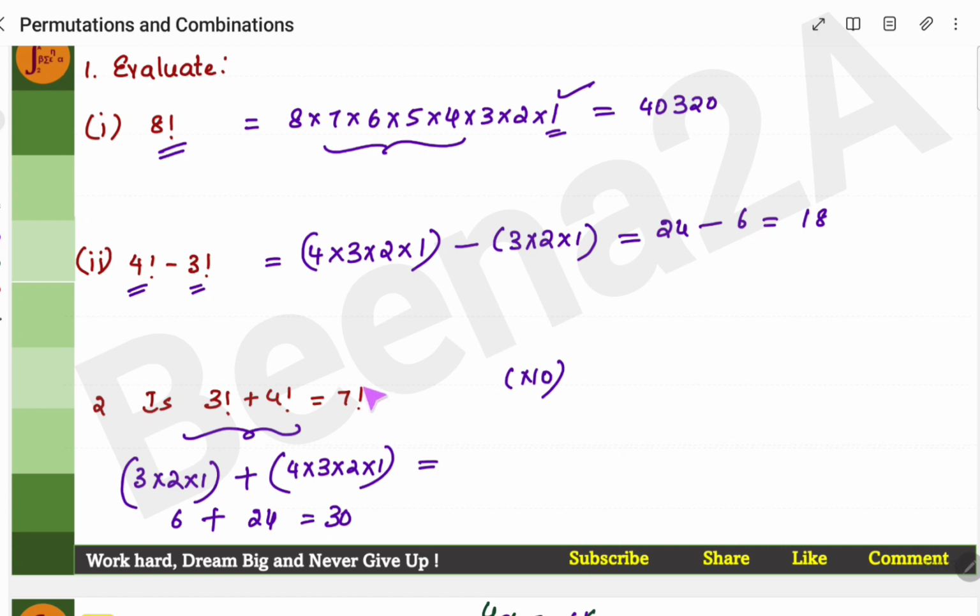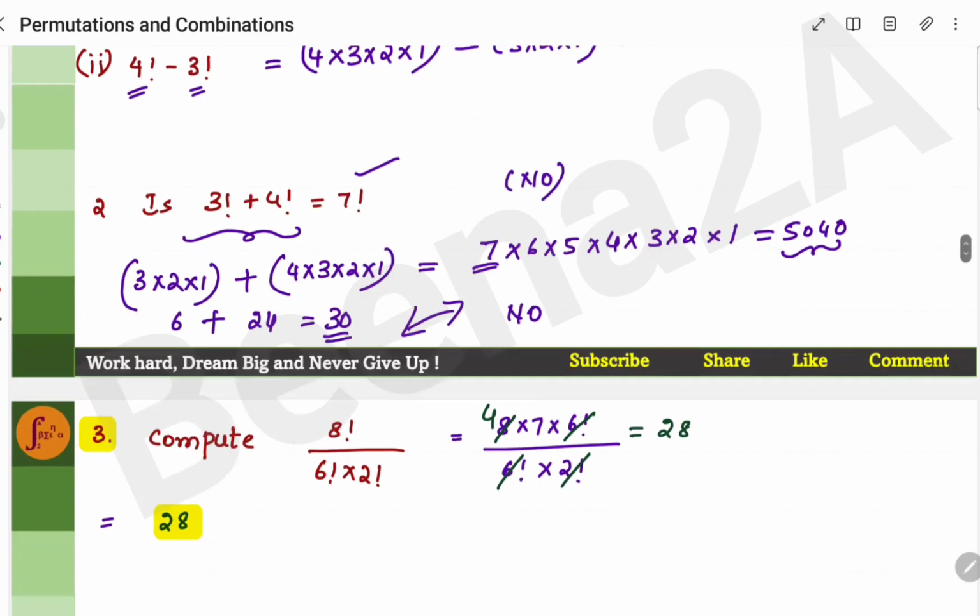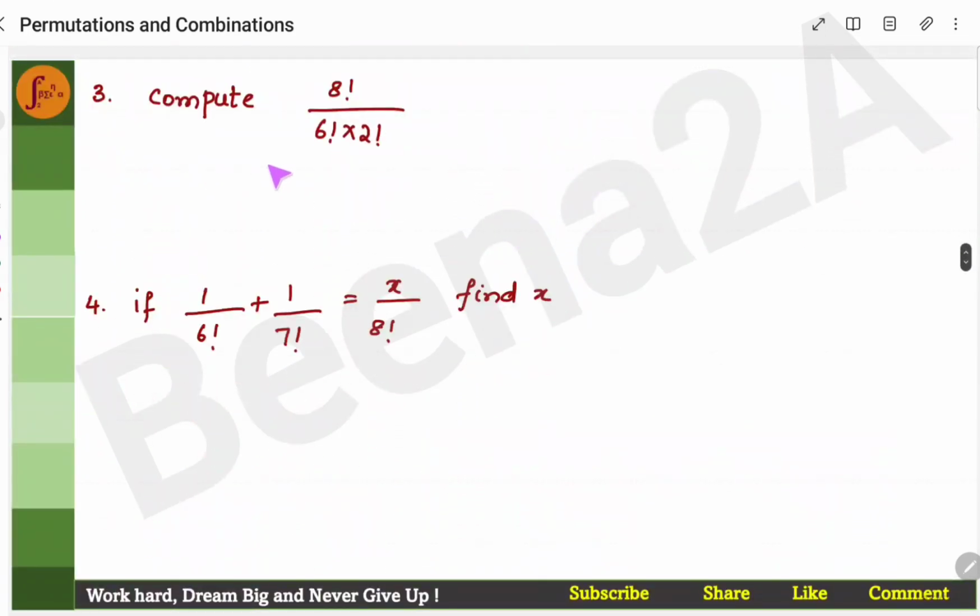Now we'll expand 7 factorial also. 7 factorial is 7 into 6 into 5 into 4 into 3 into 2 into 1. So when I calculate, I'll get 5040. Here we got 30 and here we got 5040. Are they the same? No. Therefore, 3 factorial plus 4 factorial is not equal to 7 factorial. Now let's look at another example.